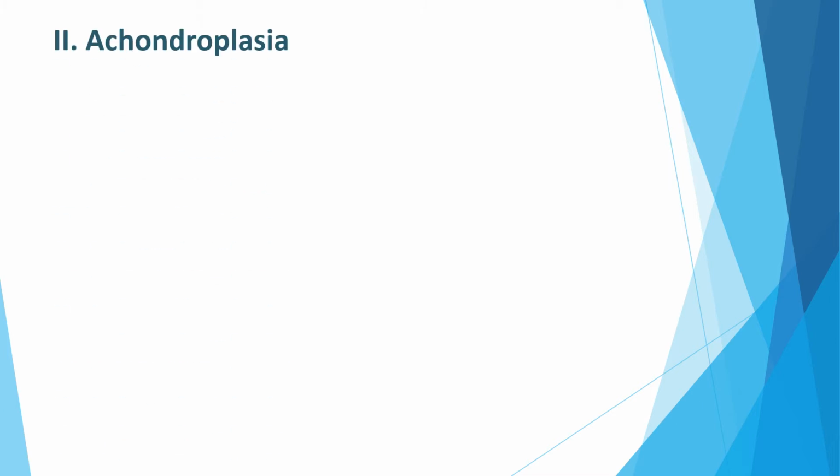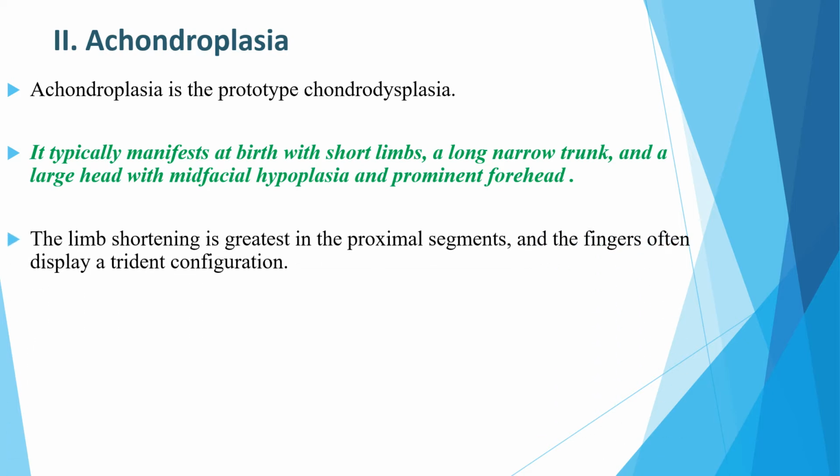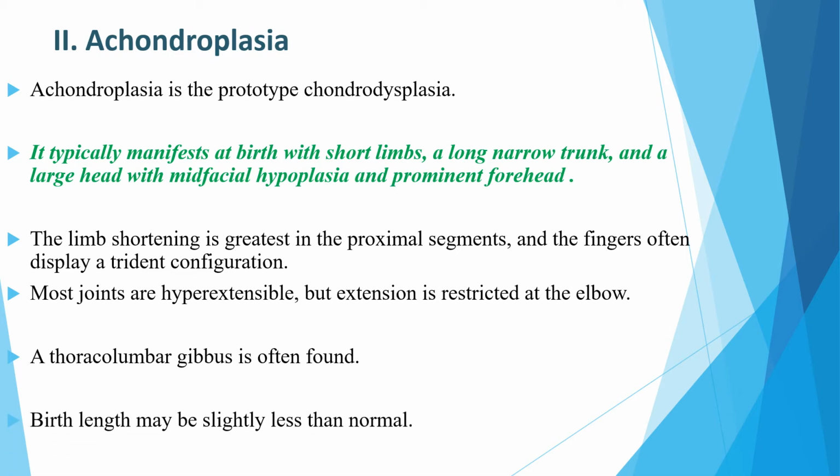The second one is achondroplasia, which is the most common type of chondrodysplasia, and it is a prototype chondrodysplasia. It typically manifests at birth with short limbs, a long narrow trunk, and a large head with mid-facial hypoplasia and prominent forehead. The limb shortening is greatest in the proximal segment, or rhizomelic, and the fingers often display a trident configuration. Most joints are hyperextensible, but extension is restricted at the elbow. A thoracolumbar gibbus is often found, and birth length might be slightly less than normal.